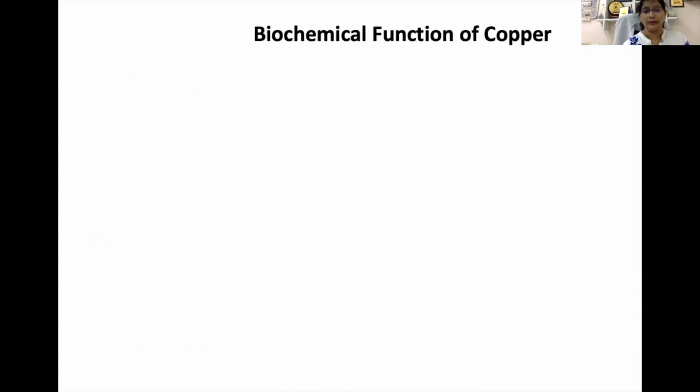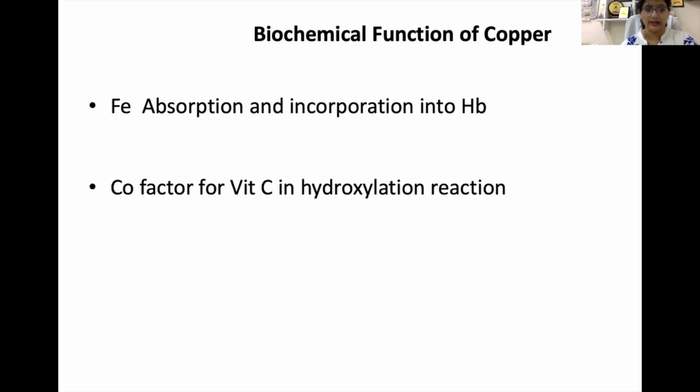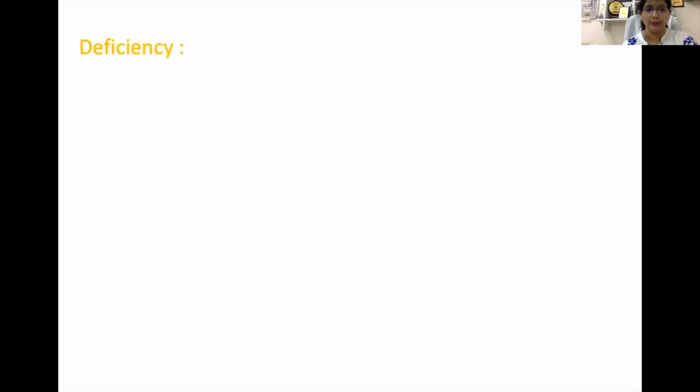So what are the biochemical functions of copper? First, it helps in iron absorption and incorporation into hemoglobin, which is the function of ferroxidase, ceruloplasmin. It also acts as a cofactor for vitamin C in hydroxylation reactions. And it is a component of copper containing non-enzymatic proteins like hepatocuprein, cerebrocuprein, and hemocuprein.